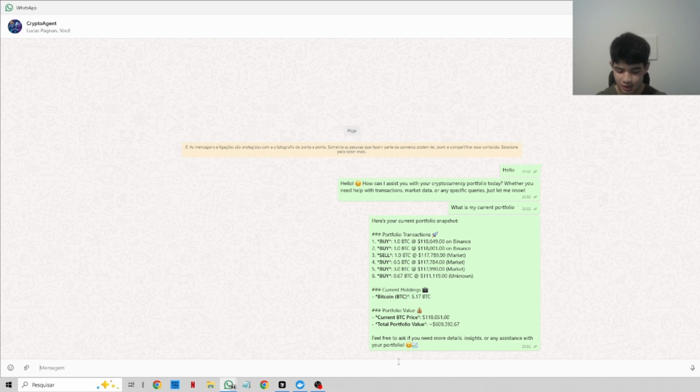So let's say I just bought one more, at the current market price. And if you want to, you can inform the exchange which will do the transaction.